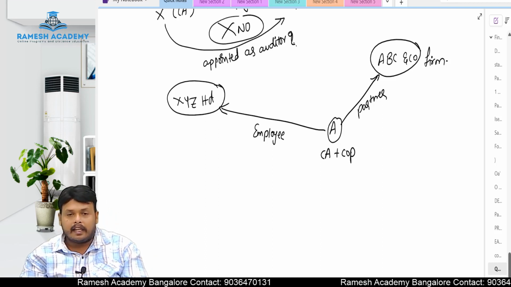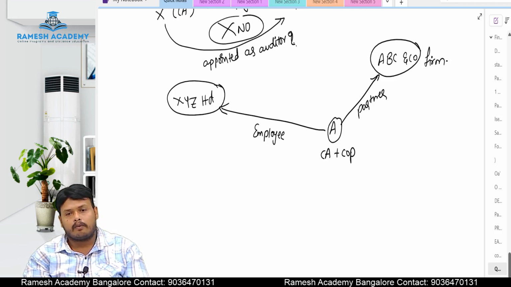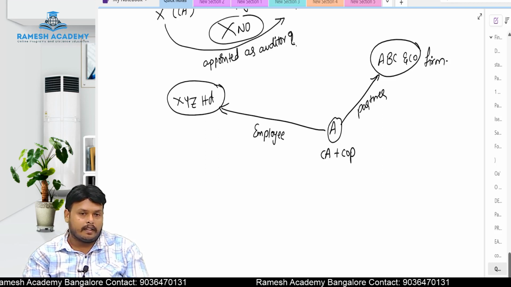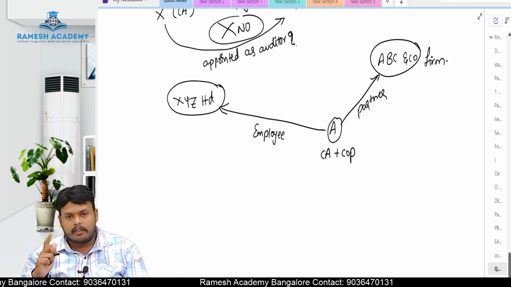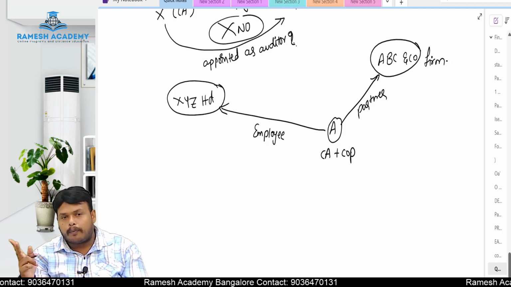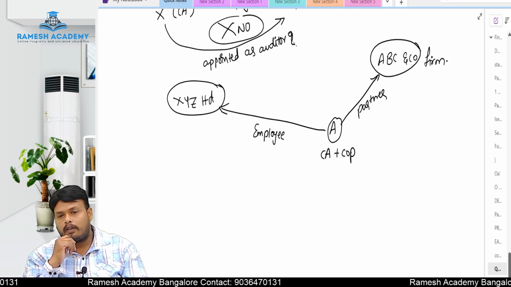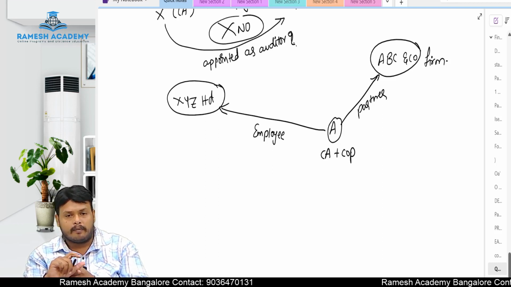Now this A is working as an employee in XYZ Limited. Employee means what? In the last class we discussed: a chartered accountant, after passing, has only two options. Either he can go for a job, or he can go for practice. Practice and job both are not possible at a time, but for a chartered accountant holding certificate of practice, there are some relaxations here.